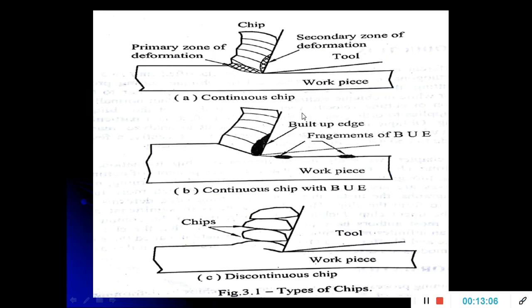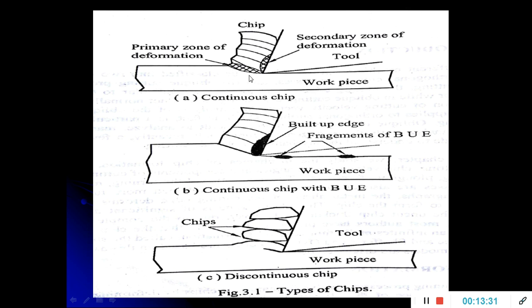Now with this sketch I will explain the 3 different types of chips. The very first one is the continuous chip. These types of chips are formed during the machining of ductile material like mild steel.